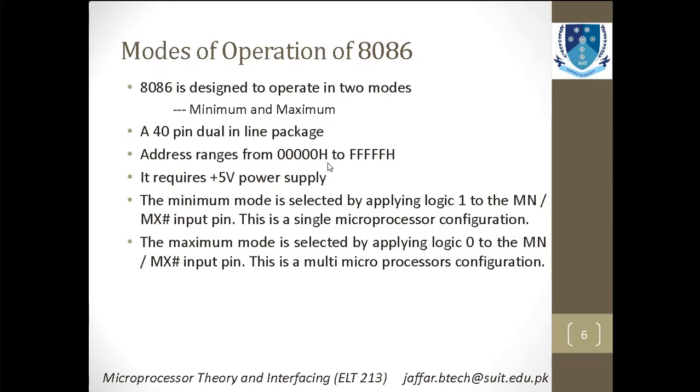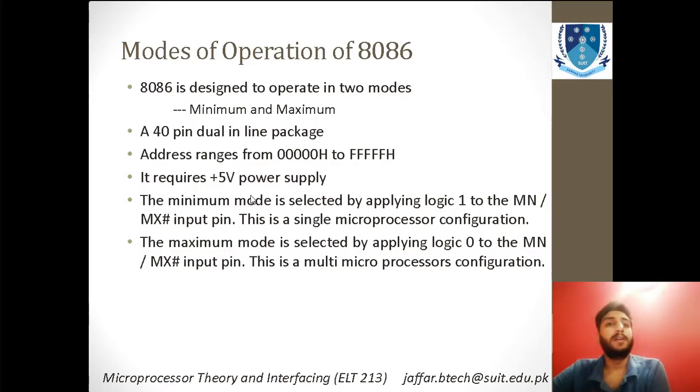Data is in hexadecimal form, and it requires a 5-volt power supply to operate. Mostly ICs used in different technologies nowadays operate at a 5-volt power supply, and most of them are DC basically.